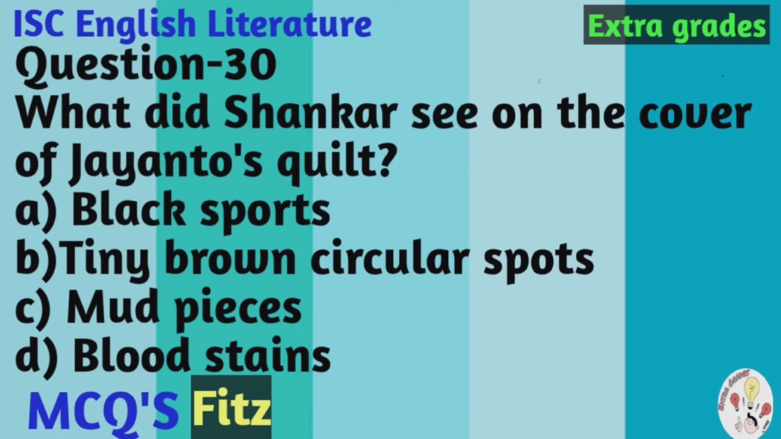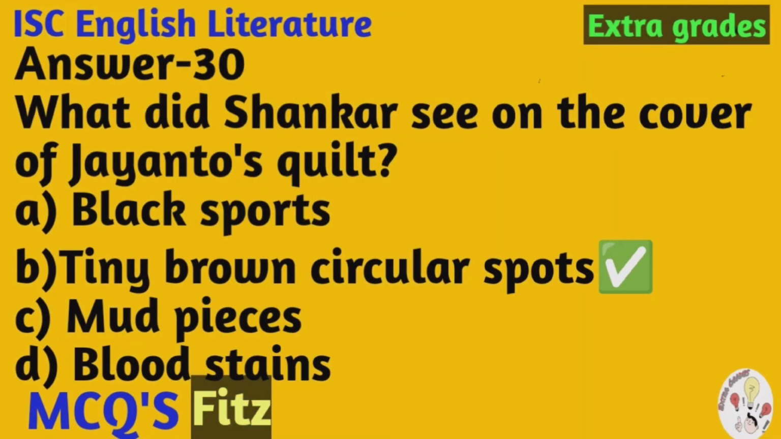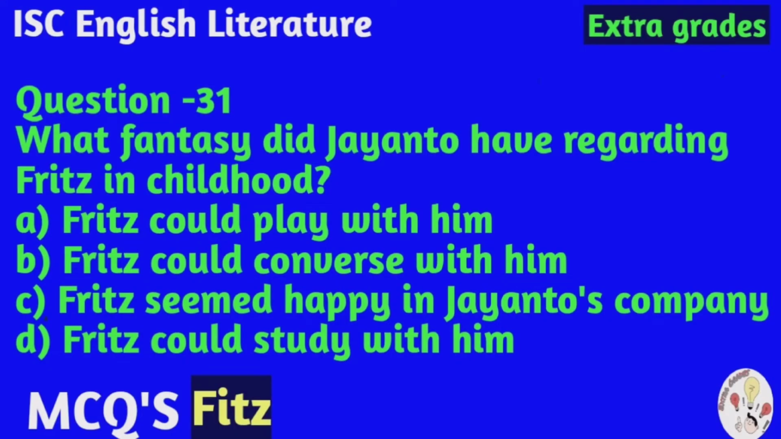What did Shankar see on the cover of Jayanto's quilt? And the options are A. Black spot, B. Tiny brown circular spots, C. Mud pieces, D. Blood stains. And the correct option is B. Tiny brown circular spots.